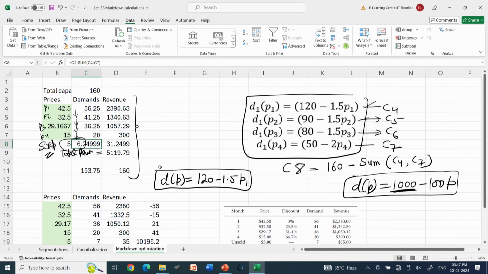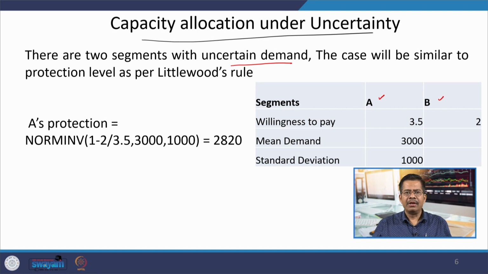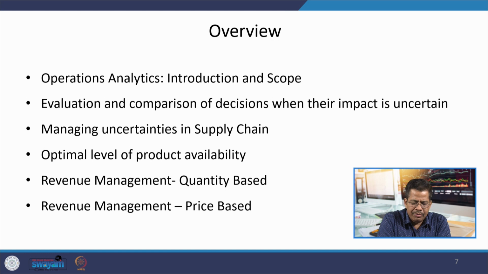Now, going back to our class, with this we have covered the markdown optimization process, and we have completed the pricing related discussions with the variety of cases we have discussed. Now, finally, we will take the last 10-15 minutes to give you a complete overview of whatever we have discussed in this particular course. We started this course with these topics. This is the slide which gives you the overview of what we have covered in this course.